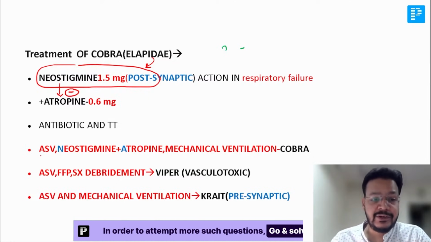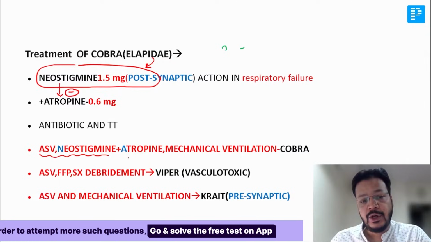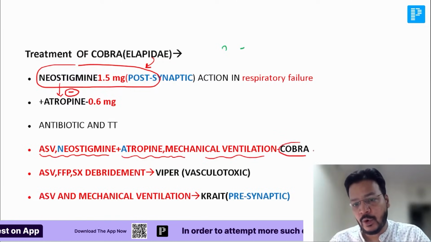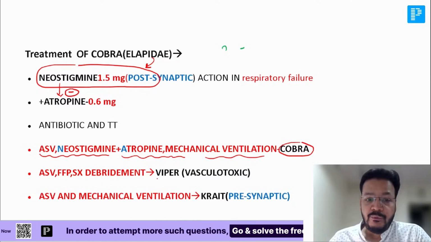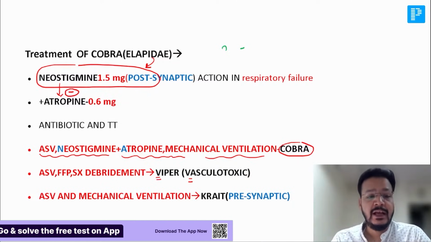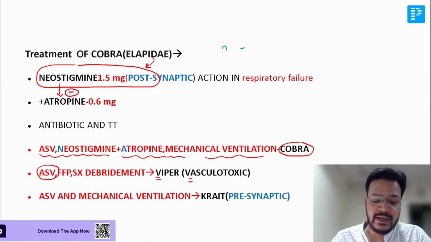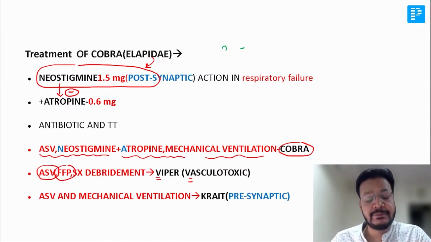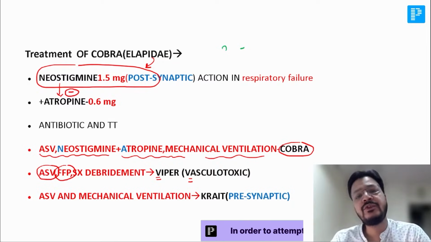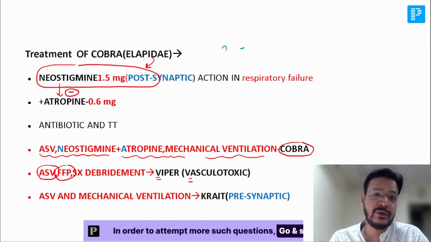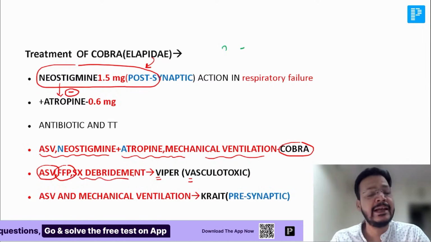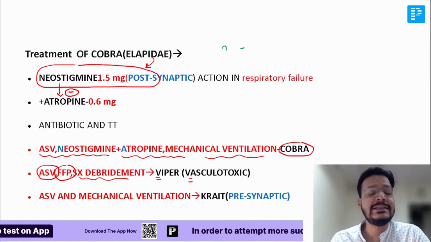Now, sir, these are the treatments. Anti-snake venom, neostigmine, atropine, and mechanical ventilation are done in cobra bite. Yes. V for viper, V for vasculotoxic, because viper is vasculotoxic. Okay. So here what do we give? Anti-snake venom. Yes. Fresh frozen plasma. Now you must be thinking, sir, why do we give fresh frozen plasma? We give fresh frozen plasma to counteract the bleeding because viper causes bleeding, and surgical debridement because viper causes necrosis and gangrene. We go for this treatment in the viper.